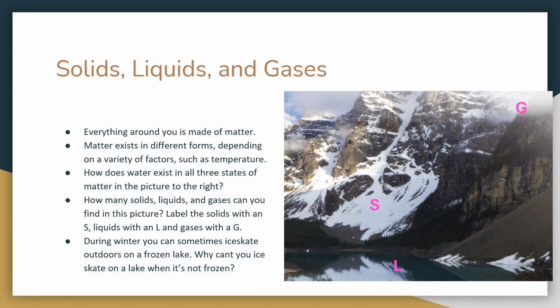So that would be an acceptable place to put that also. Now the G for gas you'd have to put up in the fog area where the water vapor is. So answering the question, how does water exist in all three states of matter in the picture to the right? There are different kinds of environments that each thing is in.